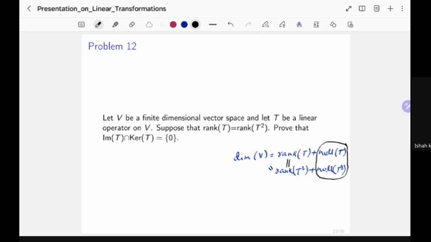So that is the only possibility. So we conclude that nullity of T must be equal to nullity of T squared, which implies that, since this is finite dimensional, kernel of T is equal to kernel of T squared.